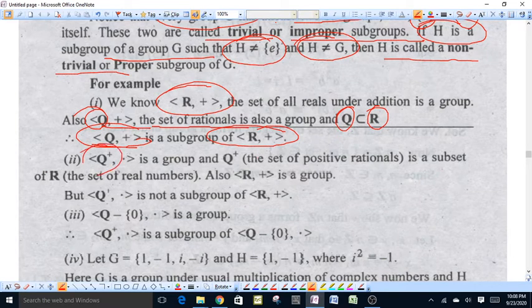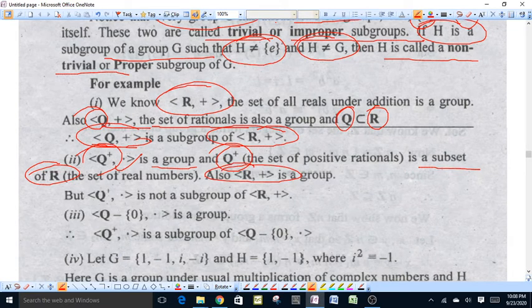Similarly, the set of positive rational numbers under binary operation multiplication is a group, and the set of positive rational numbers is a subset of real numbers, and the set of real numbers under multiplication is a group.